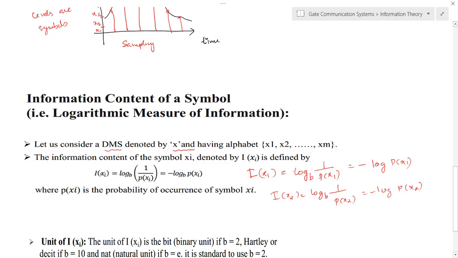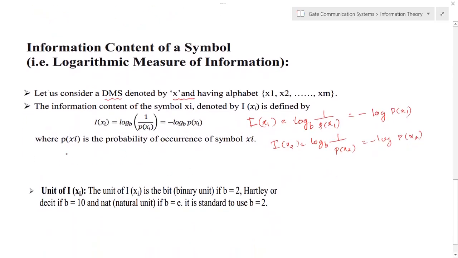In general, the information content of the symbol xi can be written as log b of 1 by probability of xi, or minus log b probability of xi. Probability of xi is the probability of occurrence of the symbol xi.